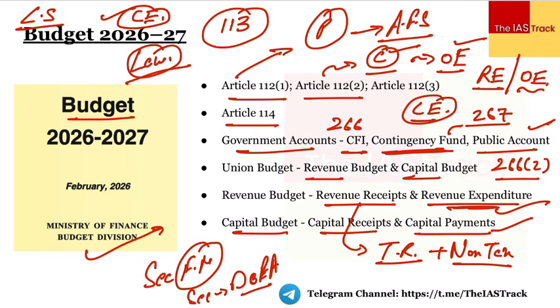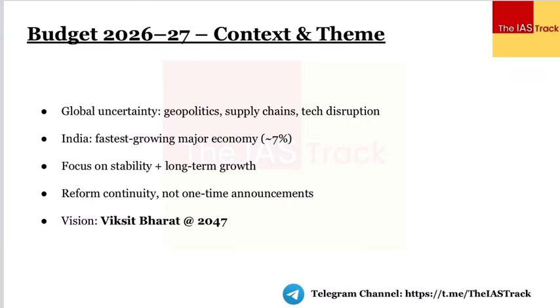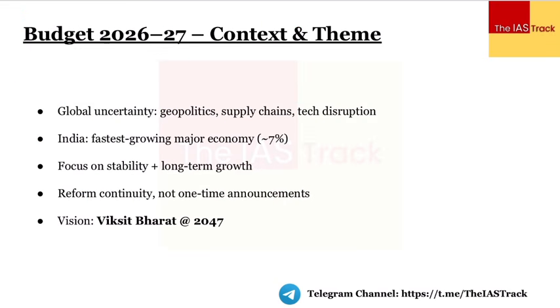There are some things, for example, the fiscal deficit, the effective revenue deficit, the revenue deficit, primary deficit. We'll have a discussion at the end, right? And please do watch the video till the end, because this is going to be very, very important, especially from the perspective of the civil service examination. All these things, the fiscal deficit, the revenue deficit, effective revenue deficit, primary deficit, I'll discuss at the end. Now coming to the main theme of the budget.